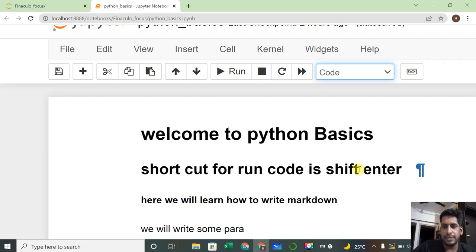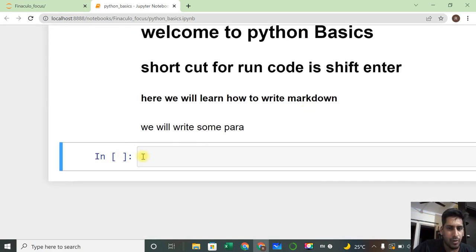In a previous session, we saw the difference between code and markdown. Now we will see the difference between code, that is syntax, and a comment. What is the difference between a syntax and a comment? When you are writing code, sometimes your line will be a code line only.